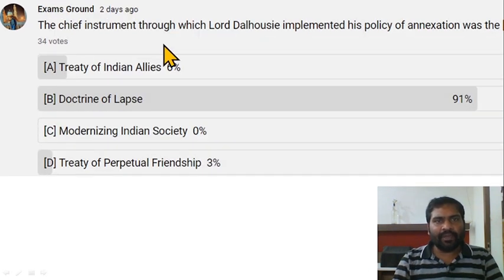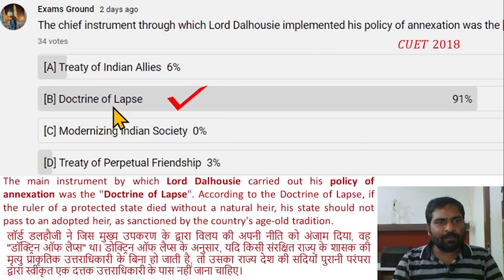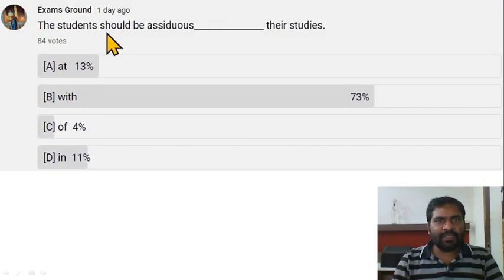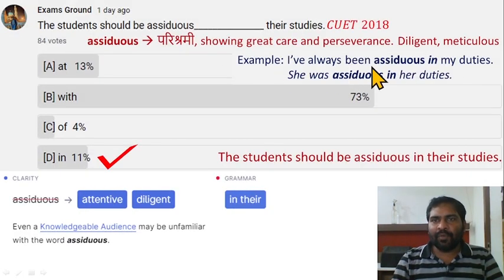The chief instrument through which Lord Dalhousie implemented his policy of annexation was the doctrine of lapse. Option B is correct here. The students should be assiduous in their studies. Example, I have always been assiduous in my duties. She was assiduous in her duties. These are examples where it is used as assiduous in. Assiduous means hardworking, showing great care and perseverance.